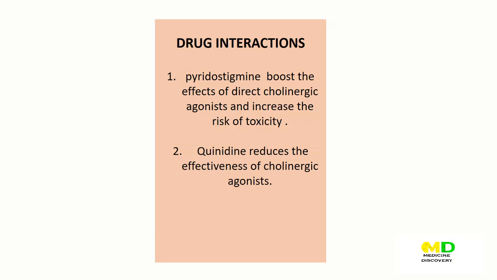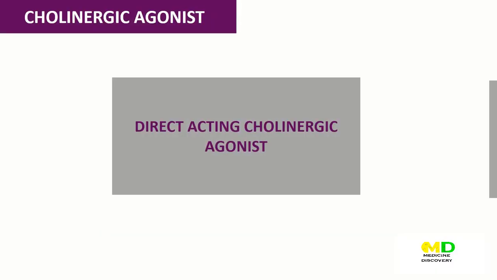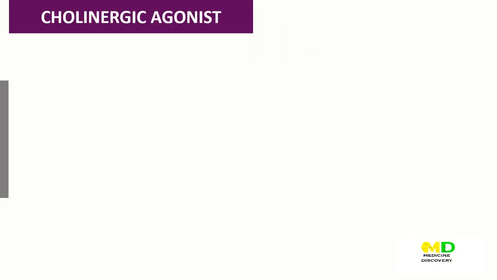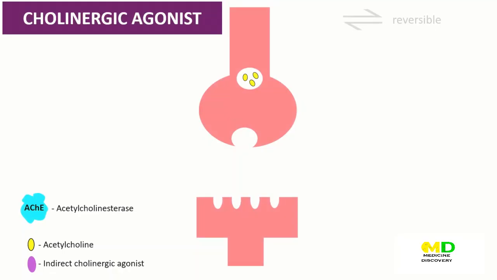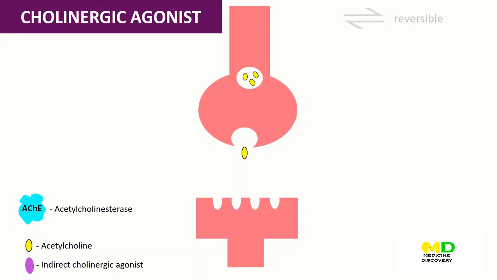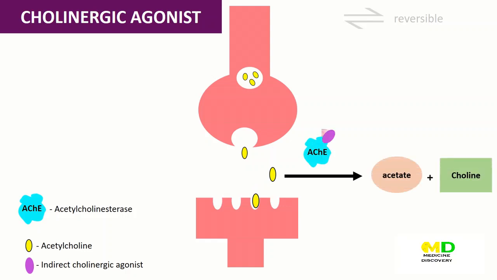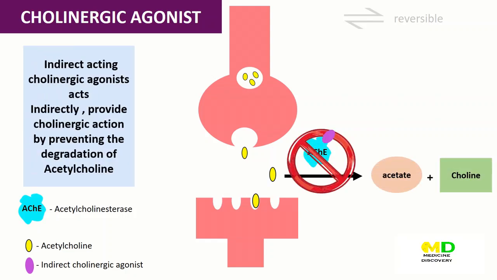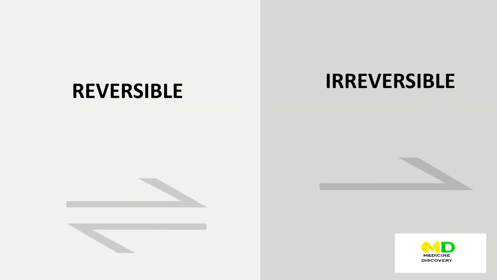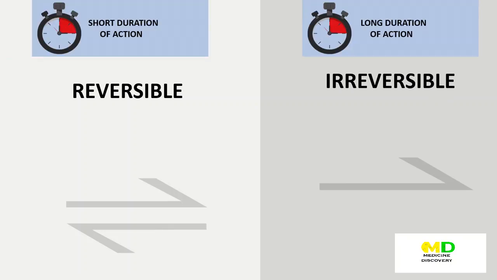And that is the whole part of direct cholinergic agonists. We move to indirect acting cholinergic agonists. Indirect acting cholinergic agonists act indirectly, providing cholinergic action by preventing the degradation of acetylcholine. They are divided into two categories, which are reversible and irreversible. Reversible indirect-acting cholinergic agonists have a short duration of action, while irreversible indirect-acting cholinergic agonists have a long duration.